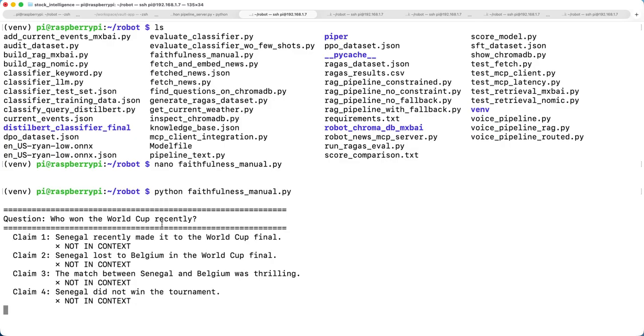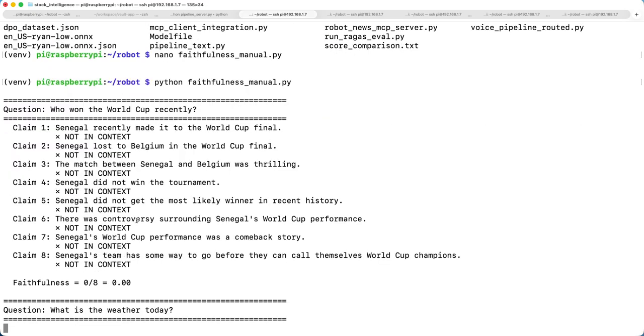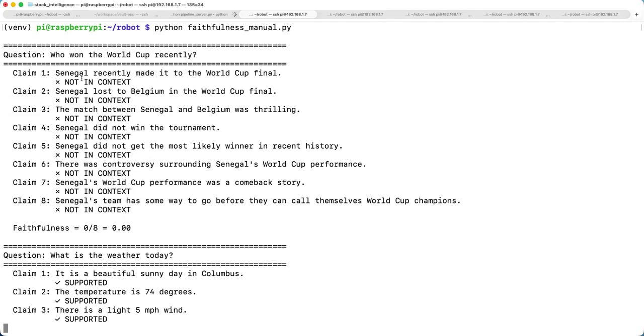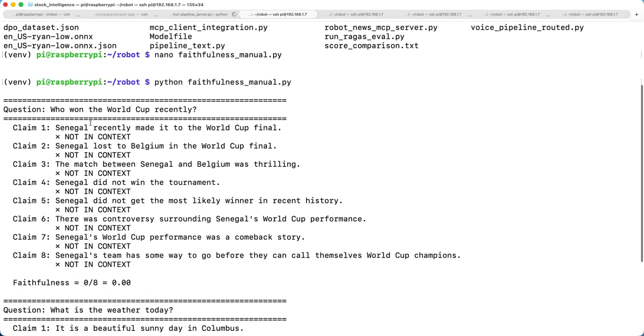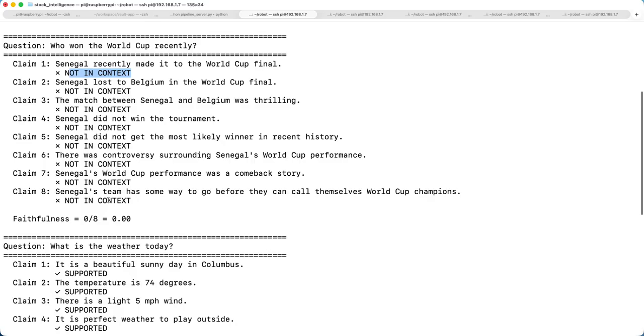It takes the answer and extracts, meaning it takes all the statements and splits them. Senegal recently made it to the World Cup final. The judge model said that's not in the context. So it is basically verifying against the context. I'll show you what we have in the context. As you can see, they are not in the context, so the answer is 0.